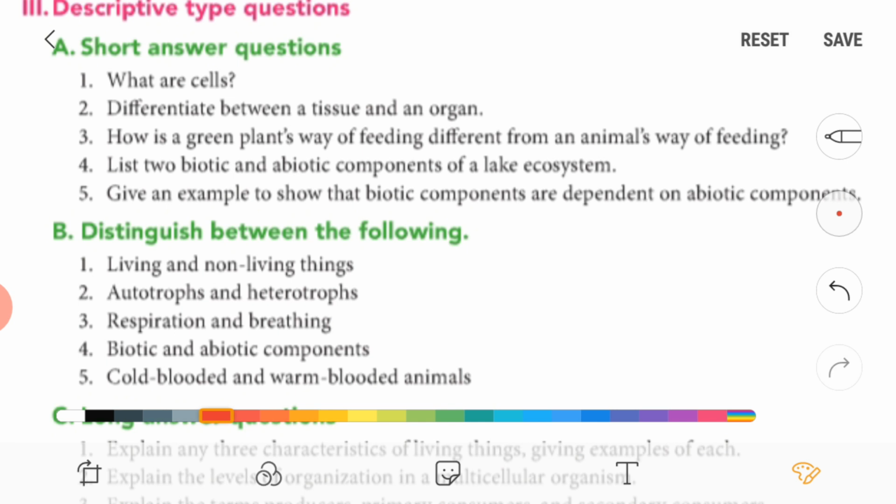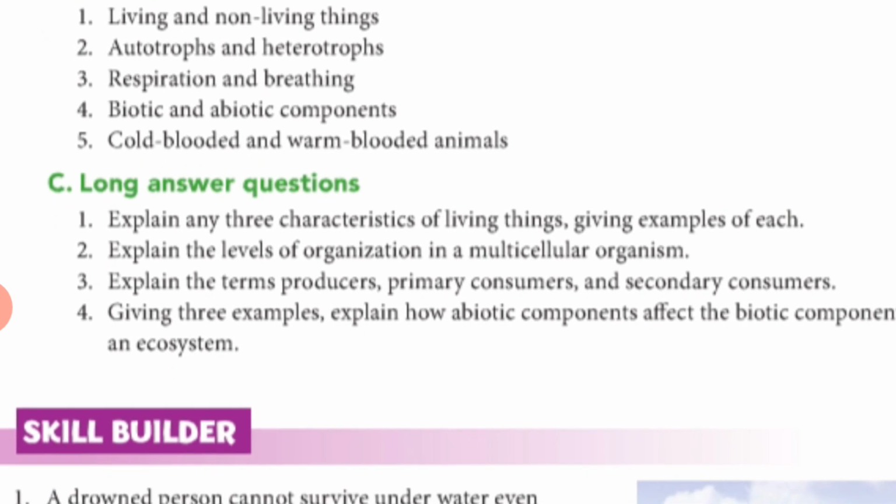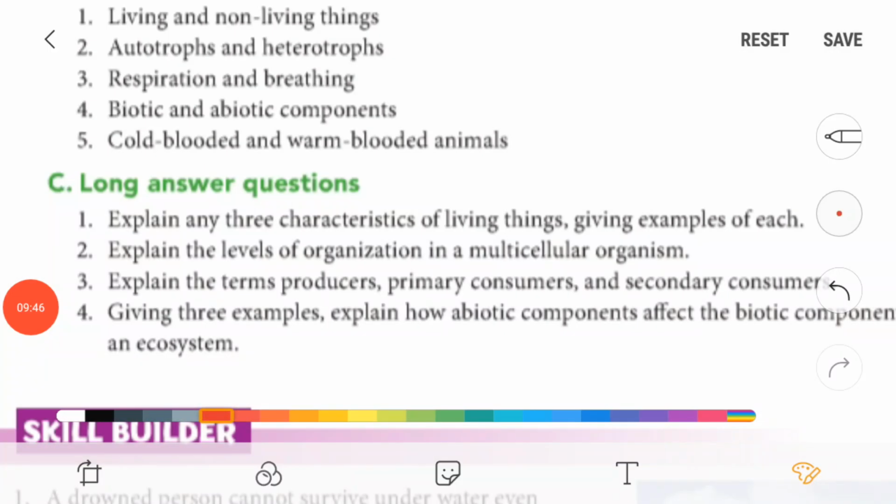Now distinguish. So distinguish living and non-living things. Write down definition and examples. Same with the second question, autotrophs and heterotrophs. Write down definitions and examples. Then respiration and breathing, which has already been given in the textbook. Then fourth one, biotic and abiotic components. So write down definition and examples of it. Same for the cold-blooded and warm-blooded animals. Write down definitions and examples of cold-blooded and warm-blooded animals.